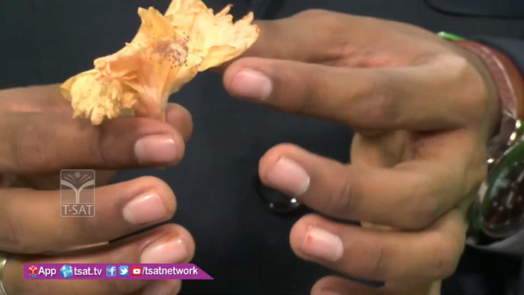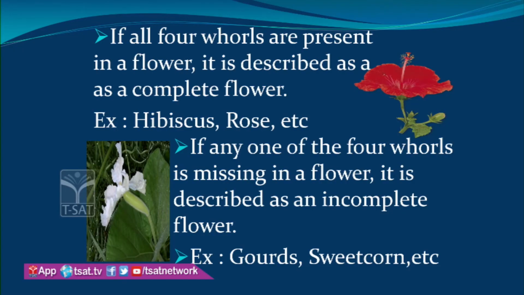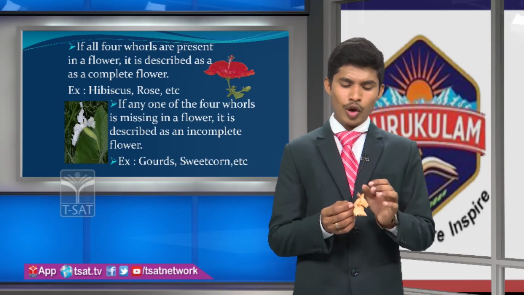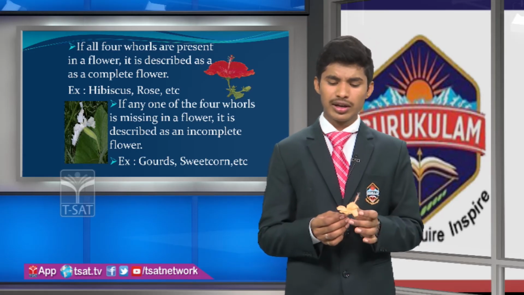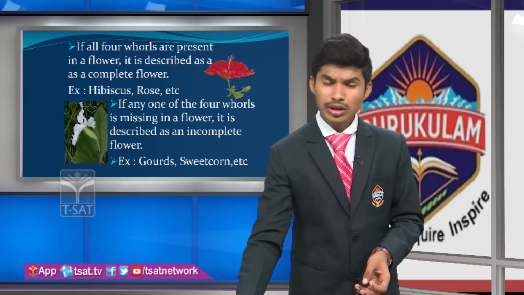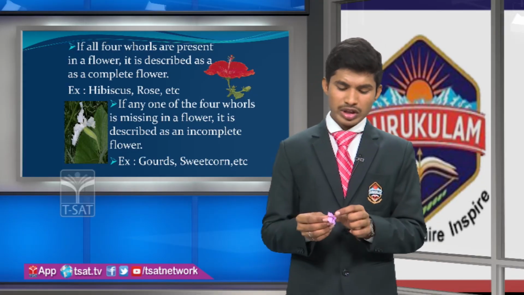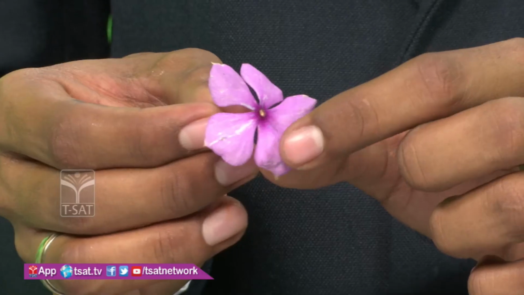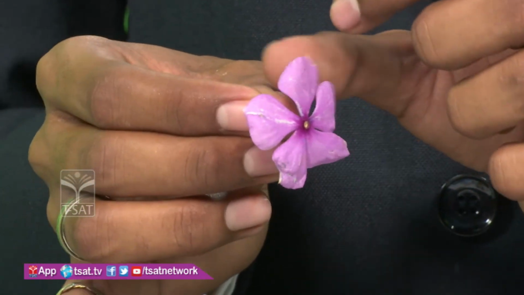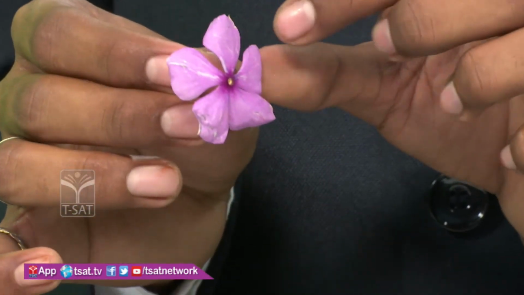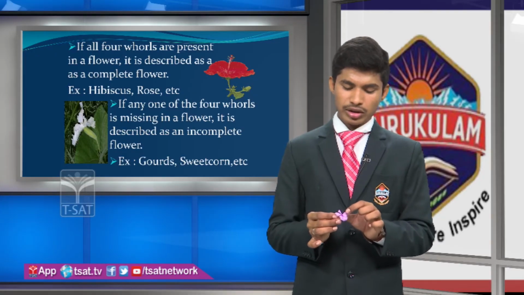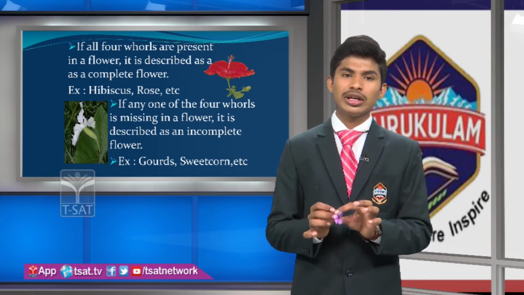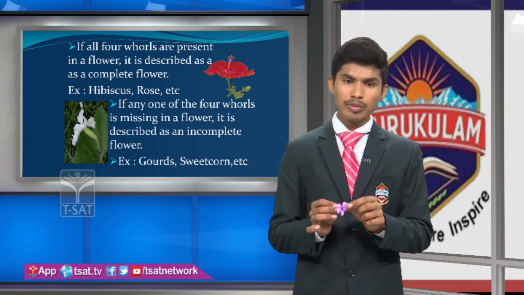Examples of complete flowers: hibiscus, rose, etc. Next, friends, if any one of the four whorls is missing in a flower, it is considered an incomplete flower. Let us see that this is a flower and these are the petals, which are free. That means these are polypetalous, and it has the calyx and corolla, and there is no androecium or gynoecium. So it is considered an incomplete flower.